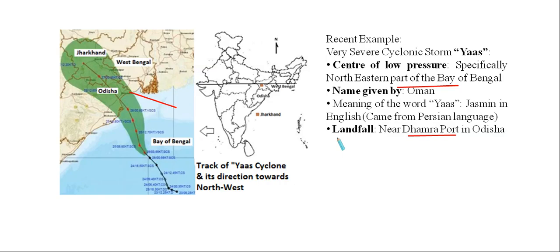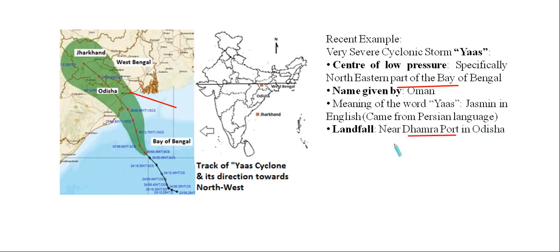If you separate the whole word, land and fall, then you simply get the idea. When a specific tropical cyclone after its origination falls over a specific part of land. So where this tropical cyclone and the wind of this tropical cyclone hit the land area, this is the landfall area.